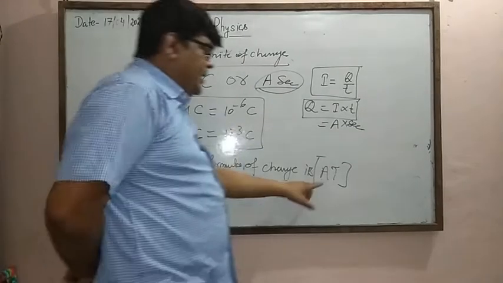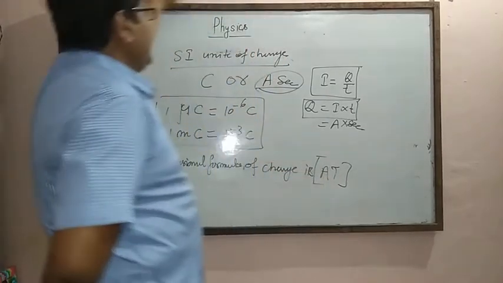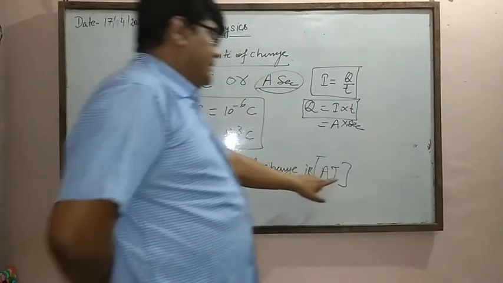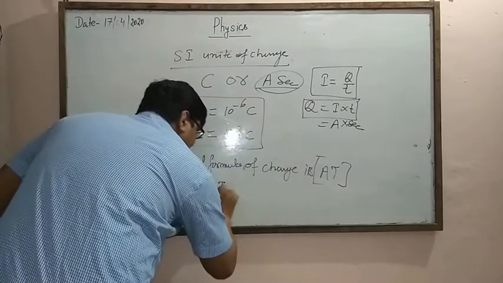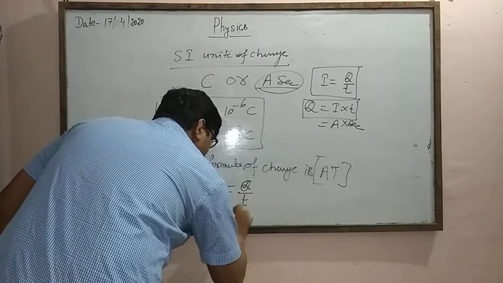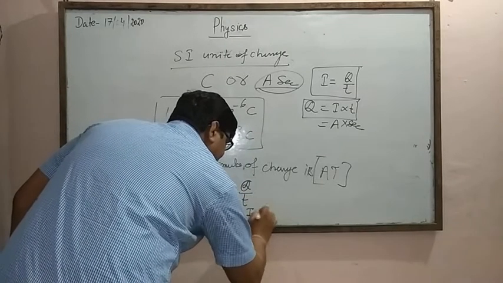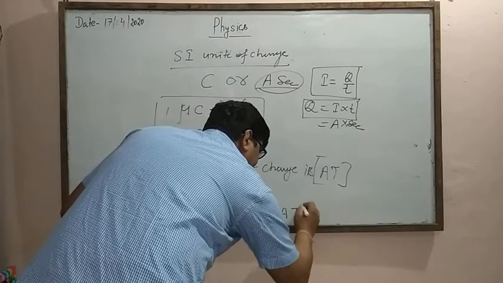A is the ampere, T is the time. Current is fundamental and time is fundamental. So current I is equal to Q by T, so Q is equal to IT. So the dimensional formula is AT.